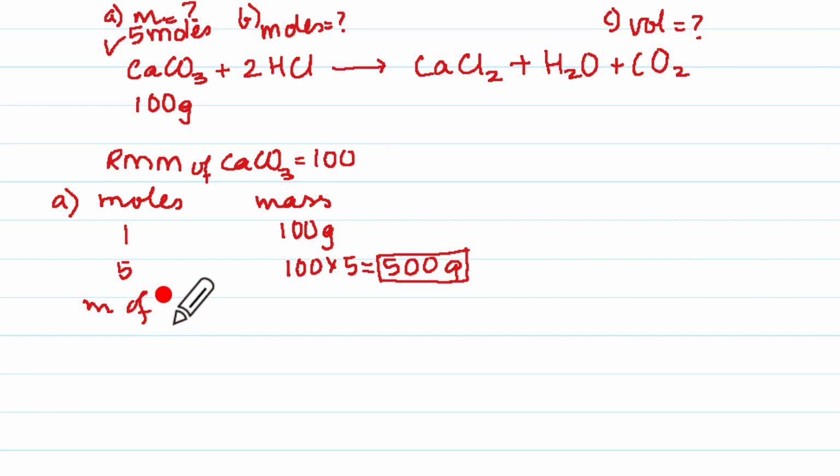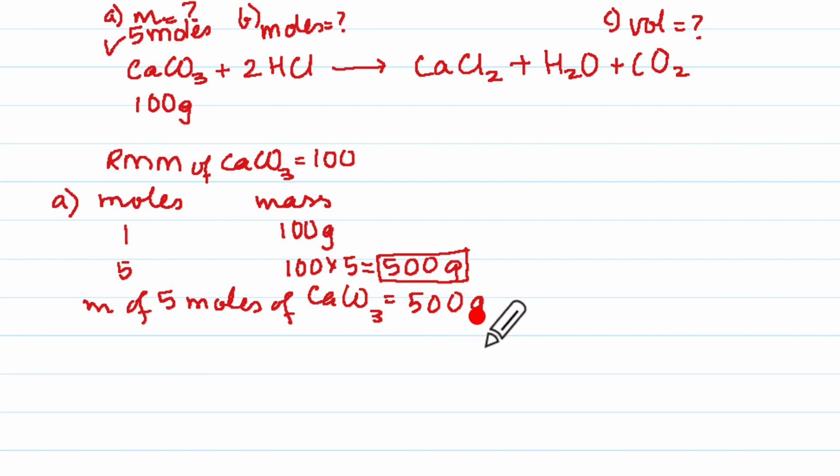Mass of 5 moles of CaCO3 is equal to 500 gram. And that is our answer A. For part B, they are saying find the number of moles of HCl when 5 moles of CaCO3 are reacting.